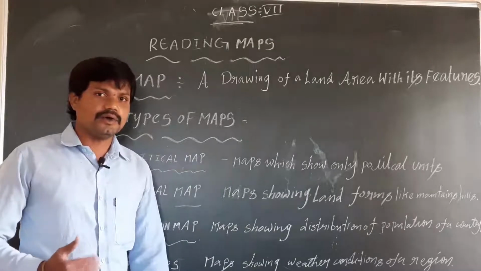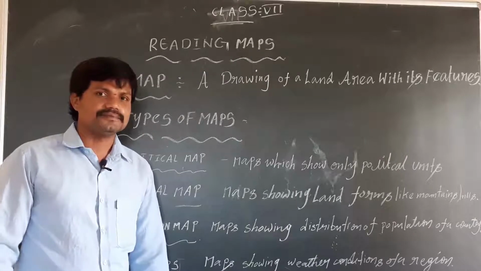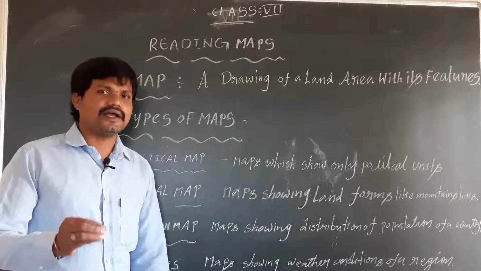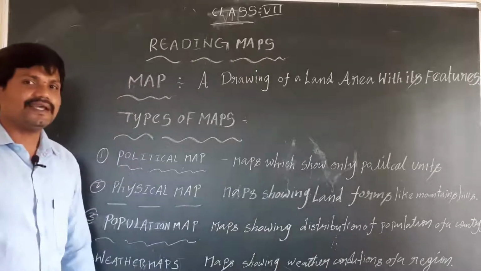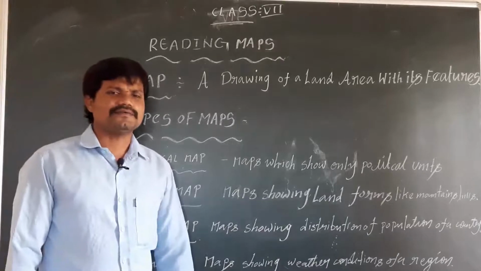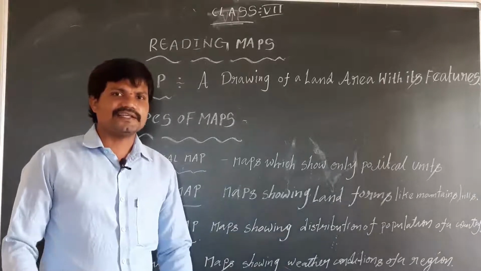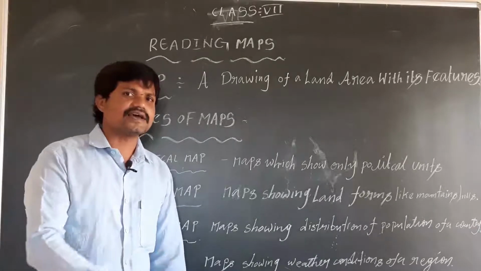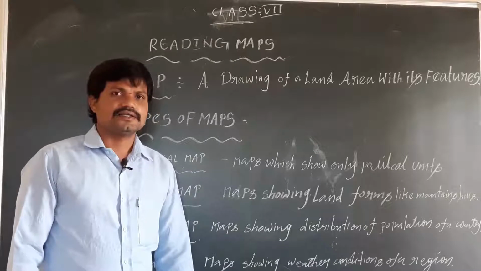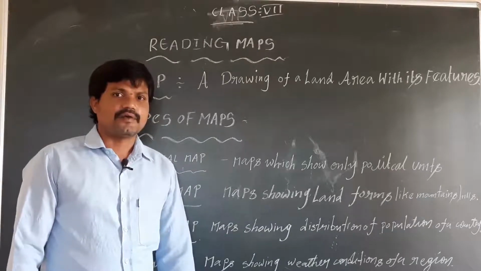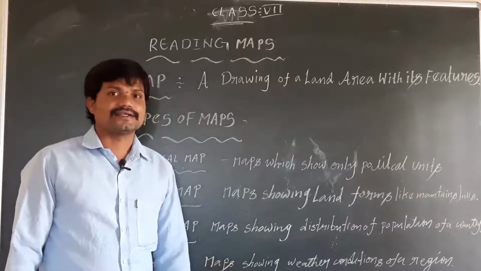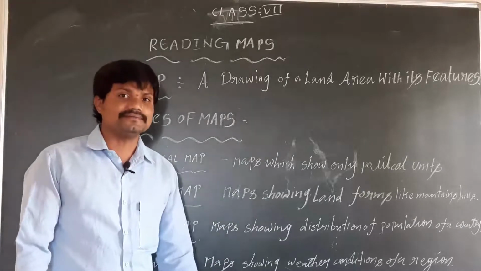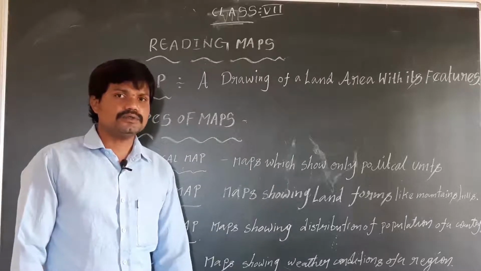Before knowing what is a map, let me give one small example. We see different types of features on the surface. These features are located on the earth surface. We want to find them, but it is too difficult.